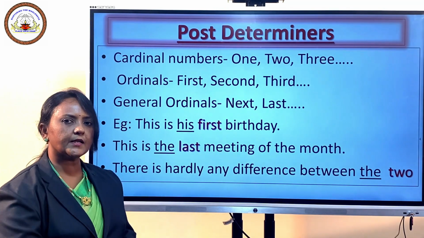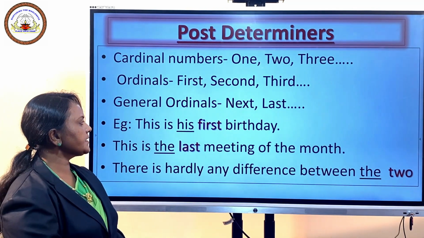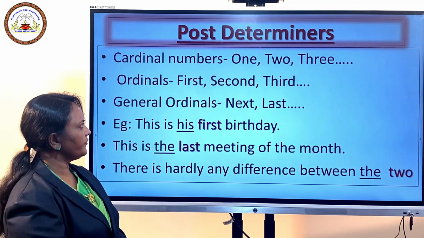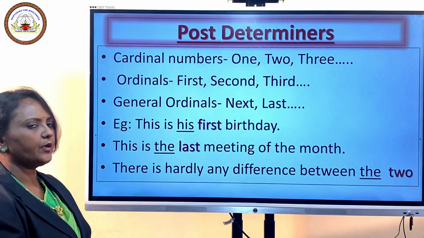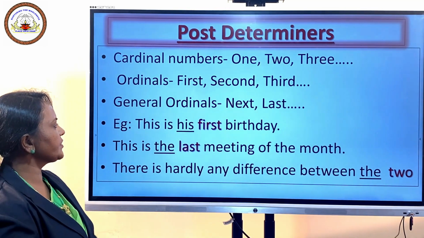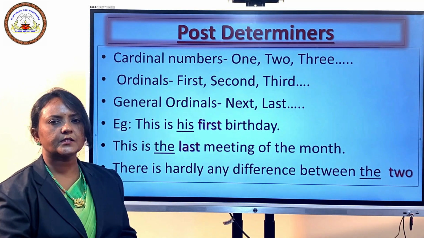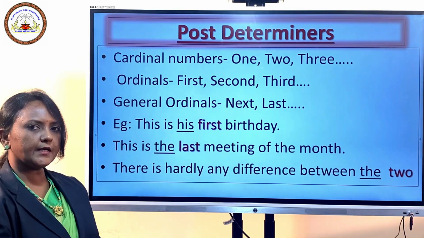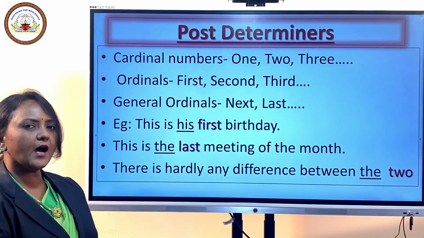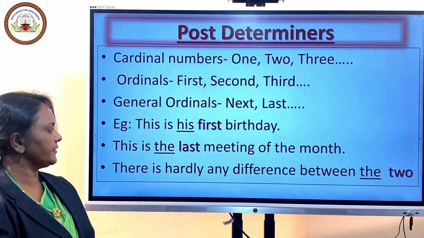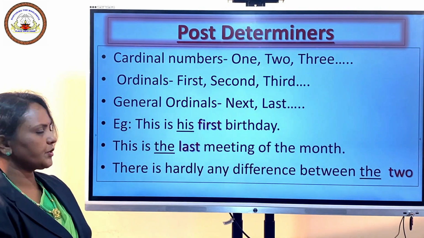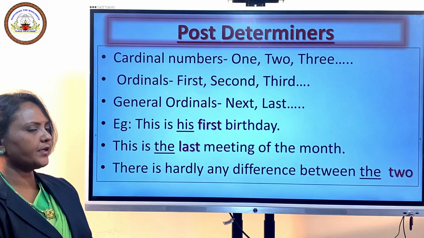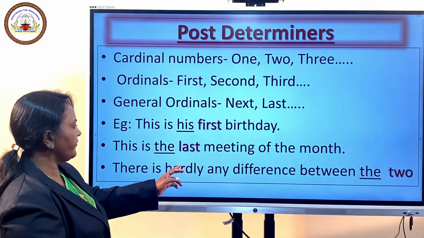Now let us quickly see these examples. This is his first birthday. We know first is an example of ordinals. It is used after the possessive, and possessive is a central determiner. See the second sentence. This is the last meeting of the month. Last, as you know, is a general ordinal, and so see where it is placed.